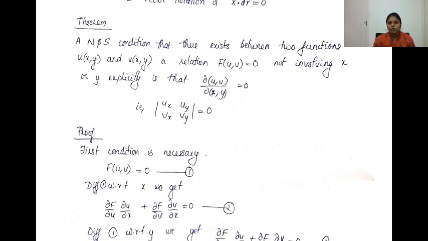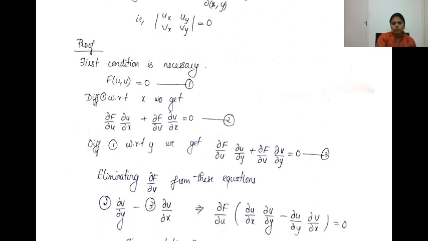This happens when this determinant is equal to 0. And again, take two functions u and v. If u and v satisfy this, that is, if the determinant with rows u_x, u_y and v_x, v_y is equal to 0, then you can always find a relation connecting u and v which does not contain x and y, so f of u, v will be 0. So we will see both the necessary and sufficient conditions.